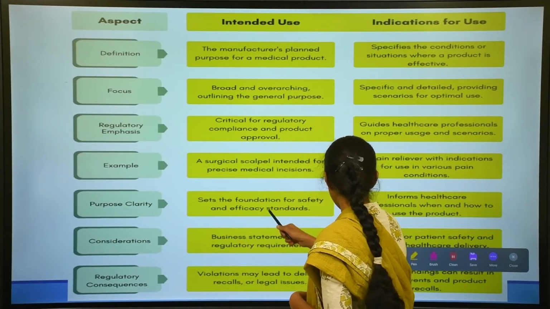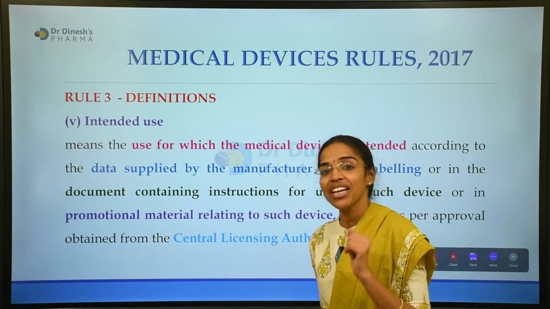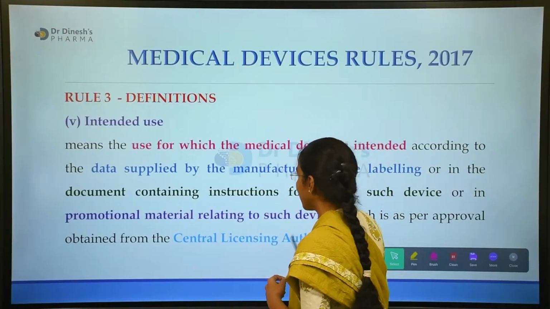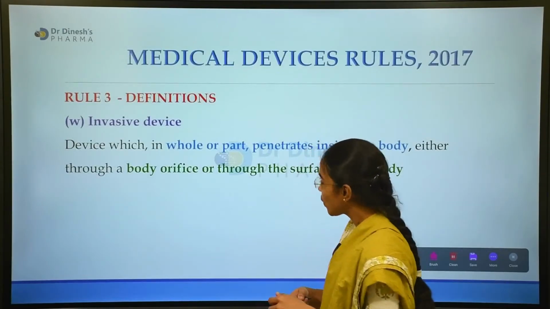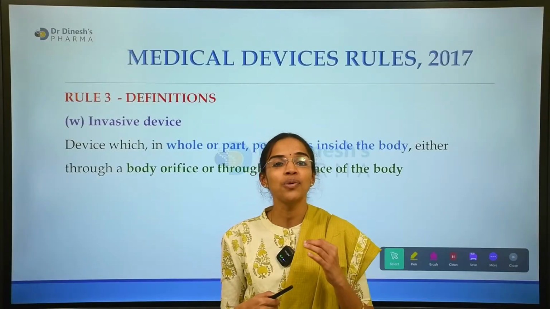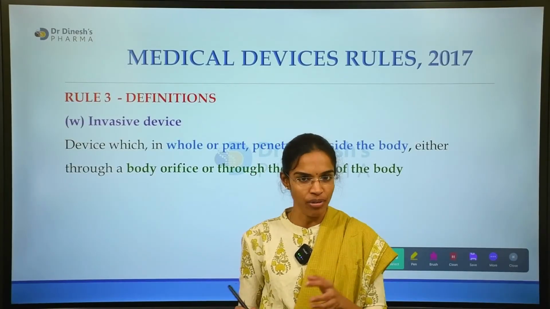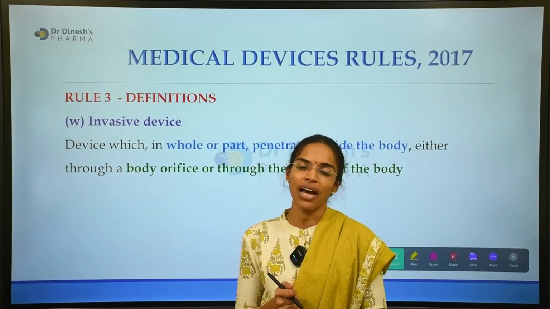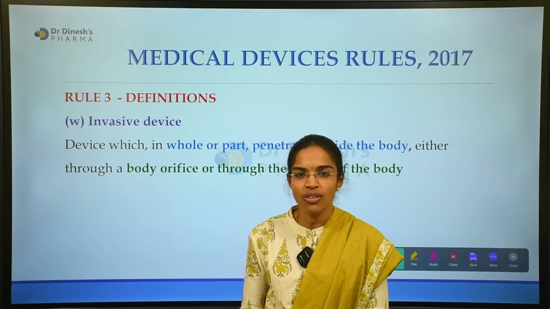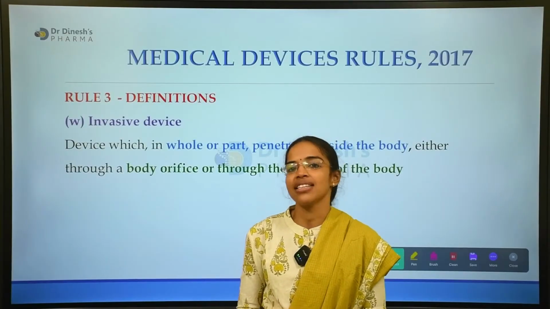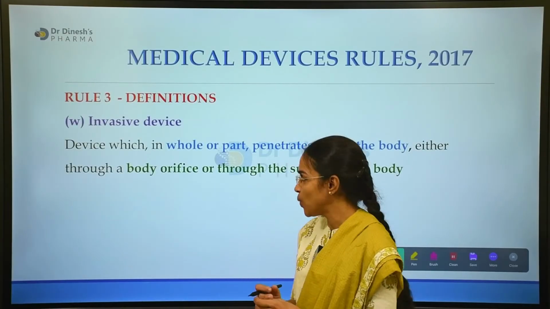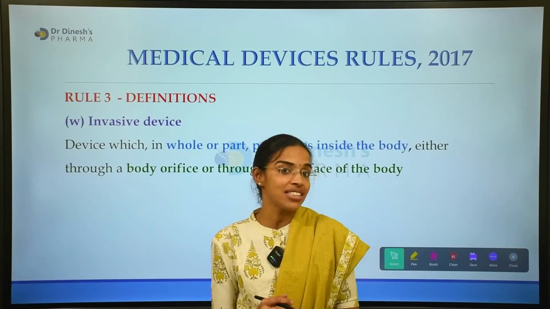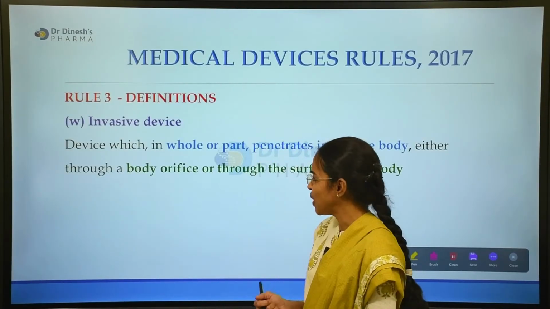And it falls under 3V. 3V will be the intended use of a medical device. Okay, and one of the most important parameters of MDR 2017 is the invasive device. 3W is nothing but the rule. 3W deals with the invasive device. What exactly is an invasive device?